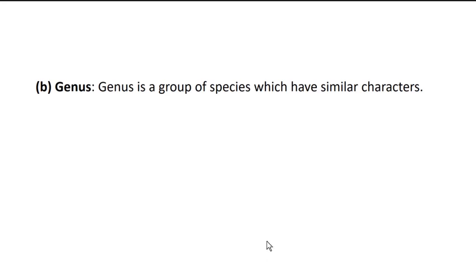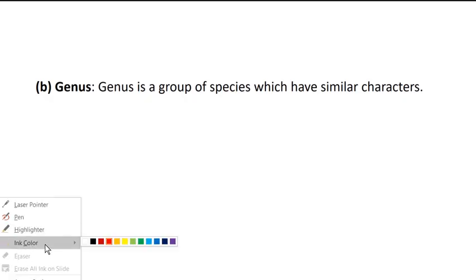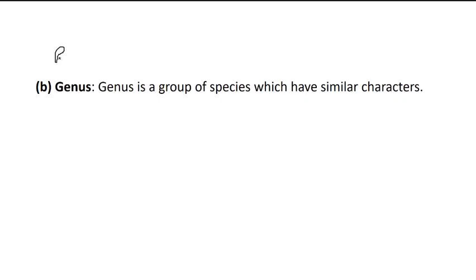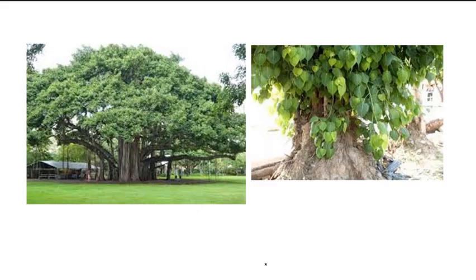Next we come to genus. The closely related species, when they are grouped together, come under a genus. So the next rank is genus. Now we can see in this example for plants, the ficus, the banyan tree and the peepal tree closely resemble each other.